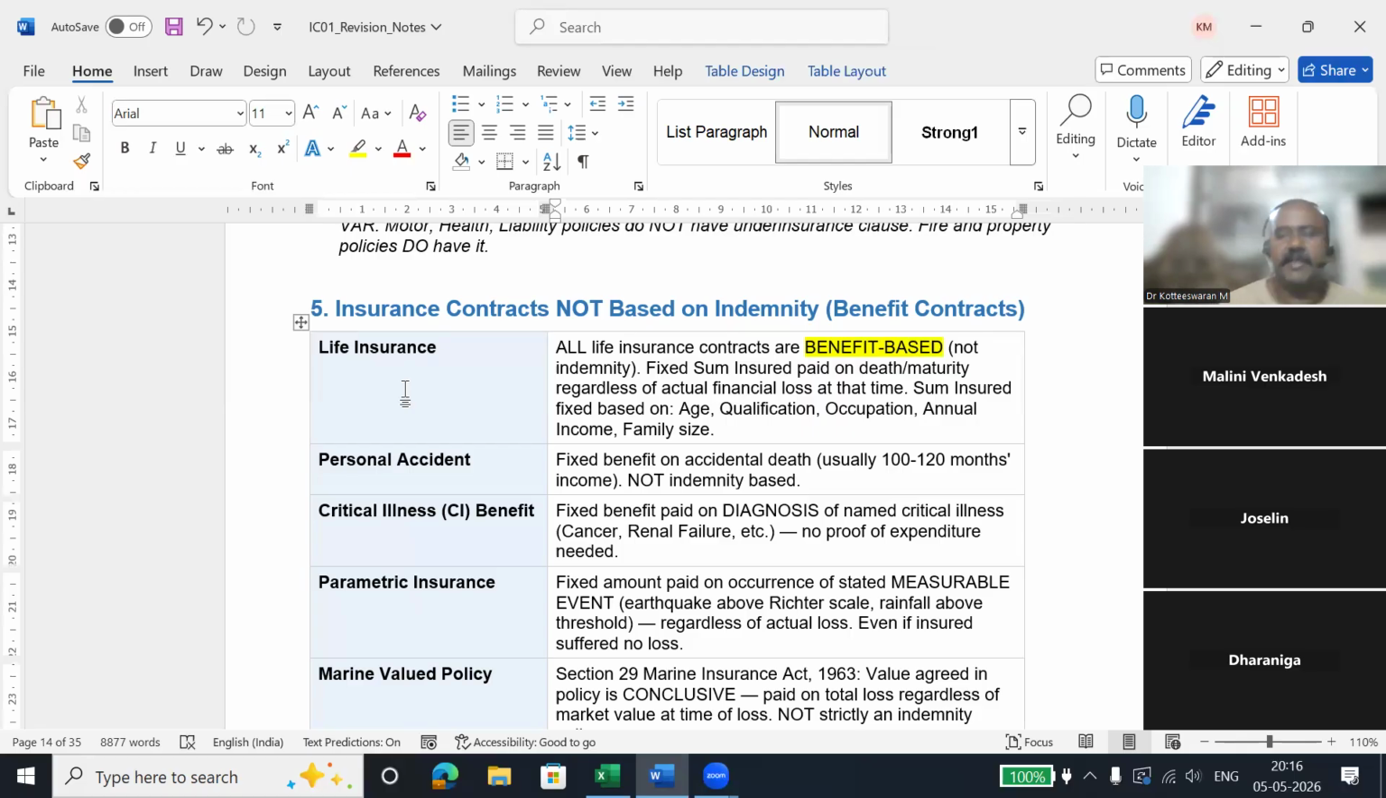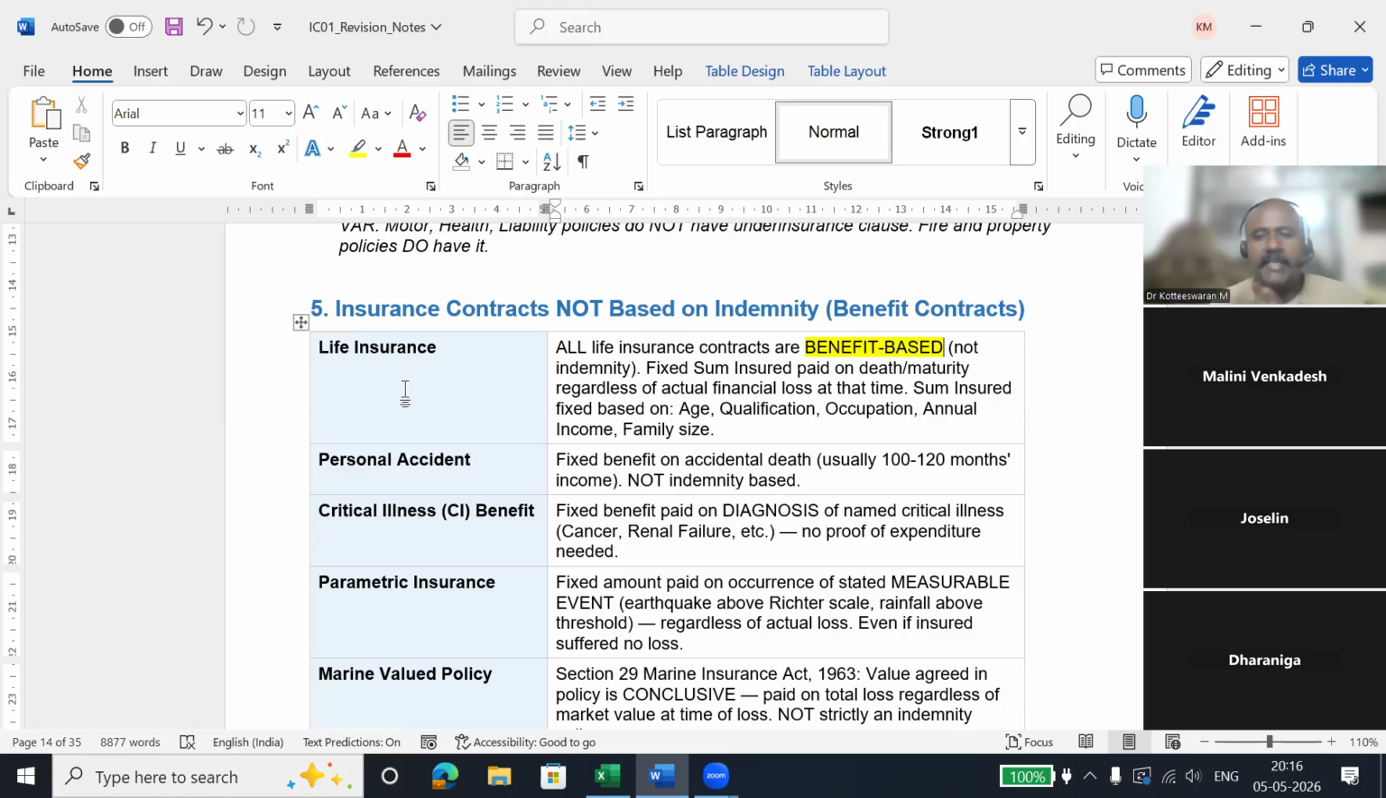Benefit-based means you may have lost any amount, that is not my problem. But I am going to pay the sum assured. For example, I have sum assured 1 lakh and your loss may be 50,000, 40,000 or 60,000. I'm not worried about that. I'm going to pay the same 1 lakh rupees to you. I'm not going to give you the amount that you lost.